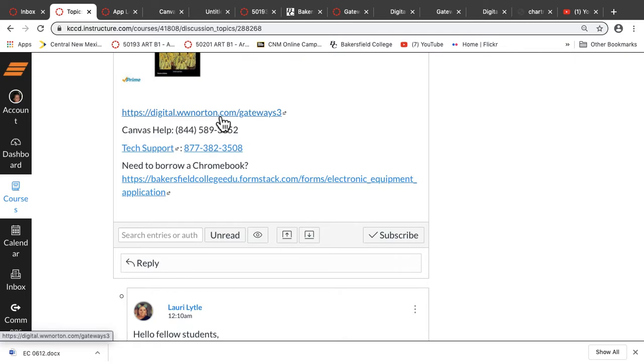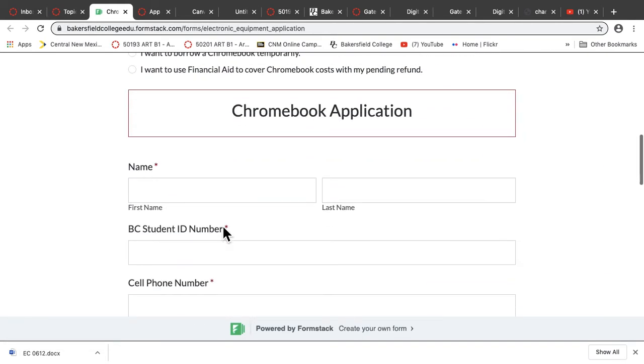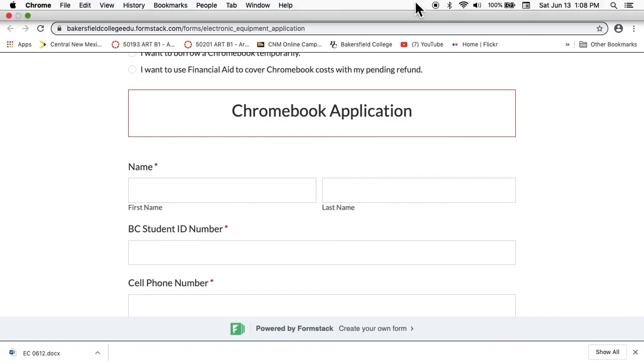Bakersfield College bookstore. One issue that comes up when you get into the bookstore, right here it says that it's required for you to have a Chromebook. That's an error, and they're fixing that, but it might still show that. So don't stress out. You don't need a Chromebook, but you do need a desktop or a laptop. And if you don't have one, click here and you're going to fill this out. Okay? So that's part one.